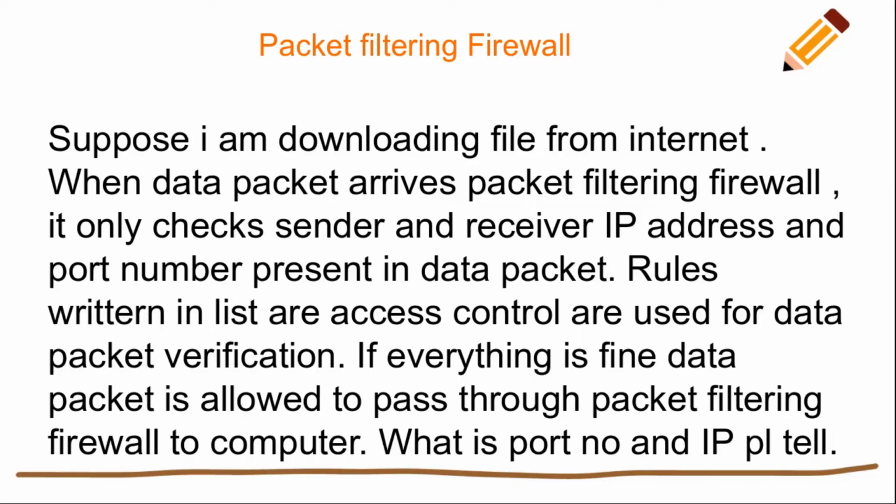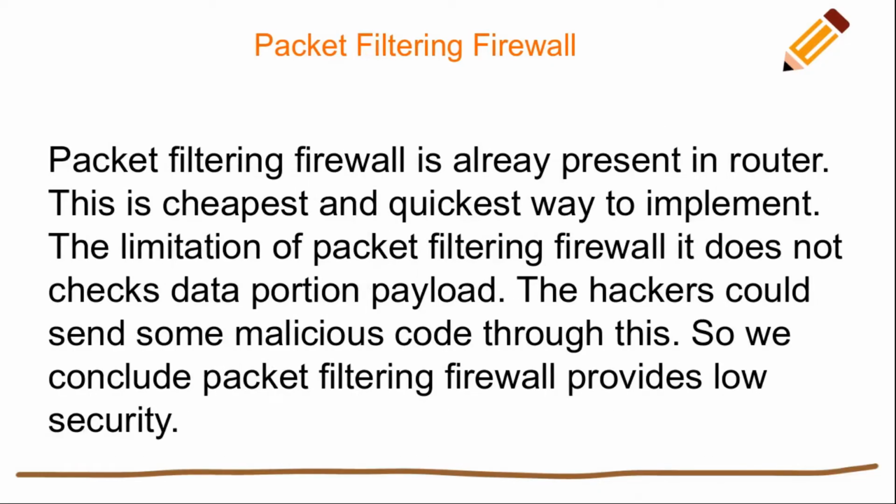What is a port number and IP address? That's what I told you. The packet filtering firewall is already present in the router. A router is used to route packets from source to destination. When you want to connect to the internet, you need a router, because you are connecting from one network to another network.